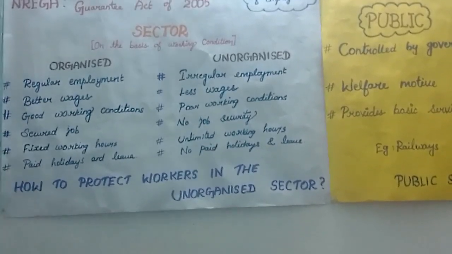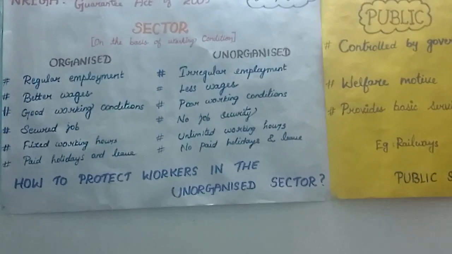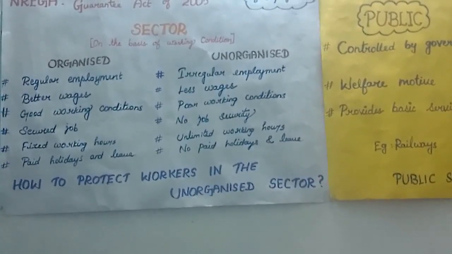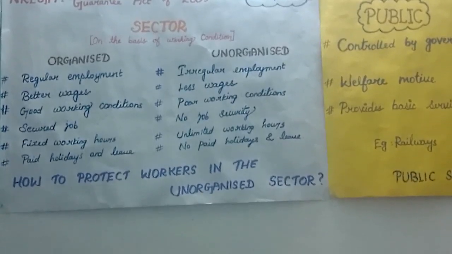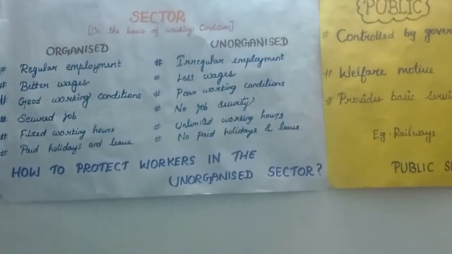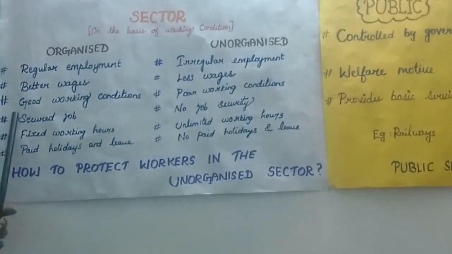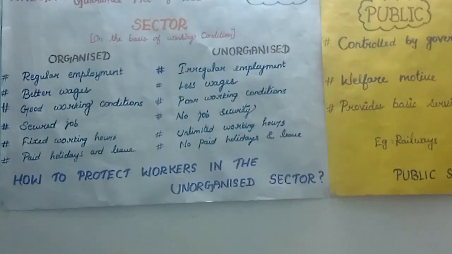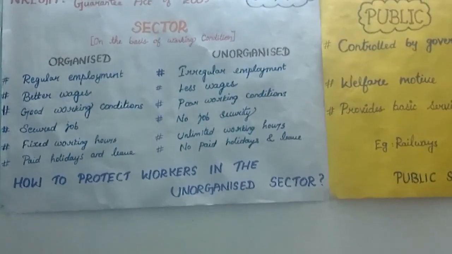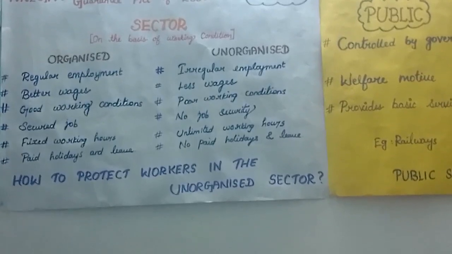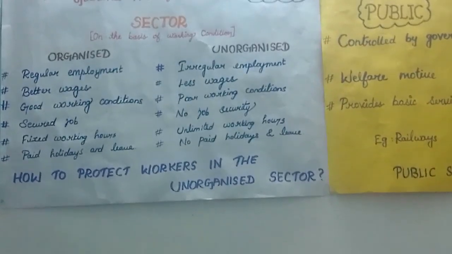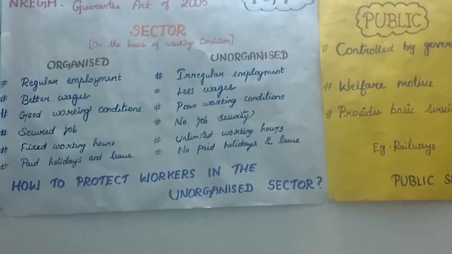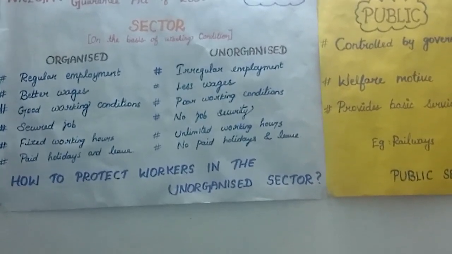So the next one is better wages. They get the minimum wage act. The organized sector strictly follows the Minimum Wage Act and the Equal Remuneration Act. So these are the acts, and according to these acts, they are given better wages. The third one is good working conditions. Seats are provided. They are sitting under a fan, or sometimes if they are higher officers, they are working in AC rooms. They also have some assistants. So this is the way the work is going on in the organized sector.